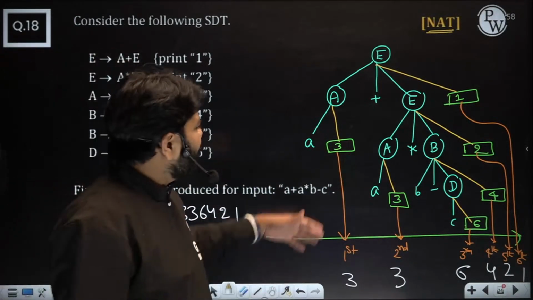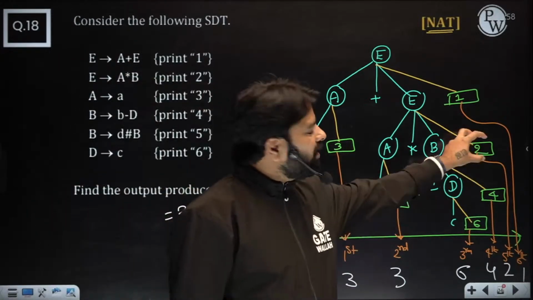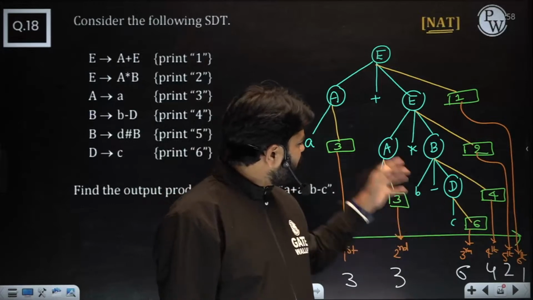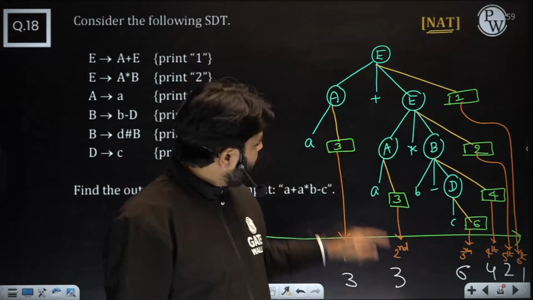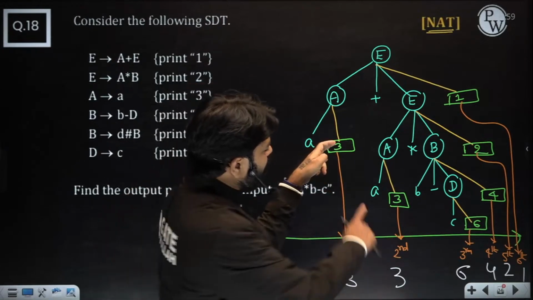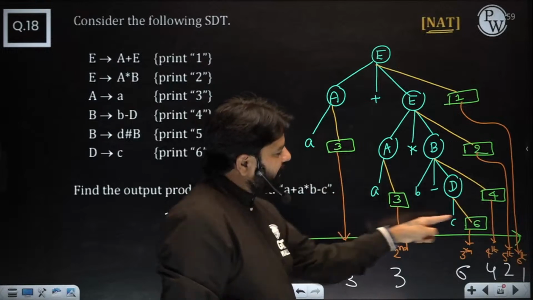Even top to bottom, left to right, no need to mention. Just all the translations, just evaluate from left to right. Just pull down all of them without crossing any edge. So this should be this place. If you compare 1, 2, 3, 4, 5, 6, the order is this, the left to right order.